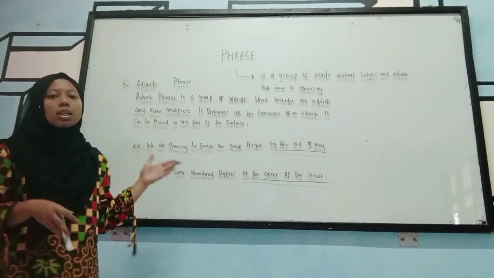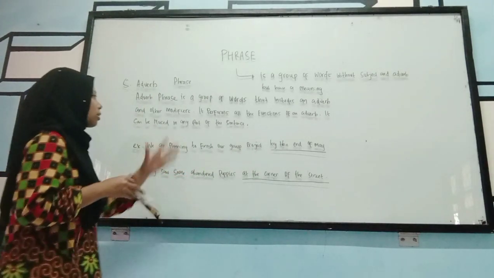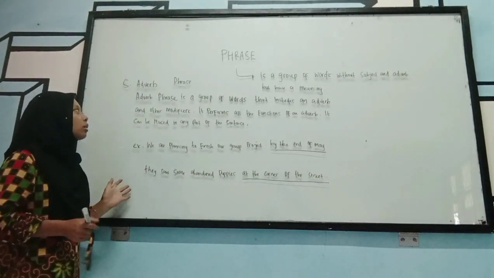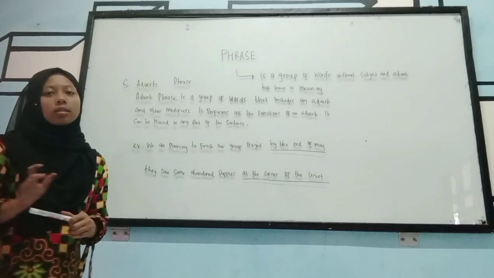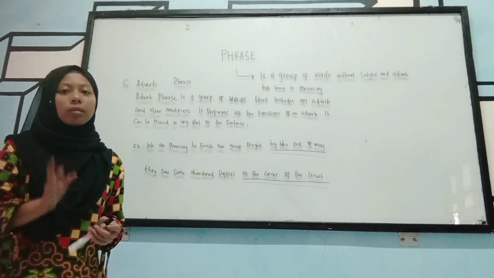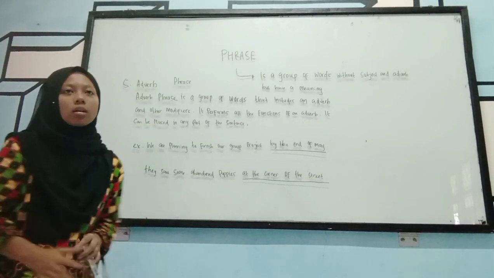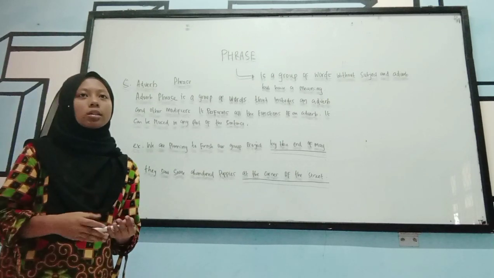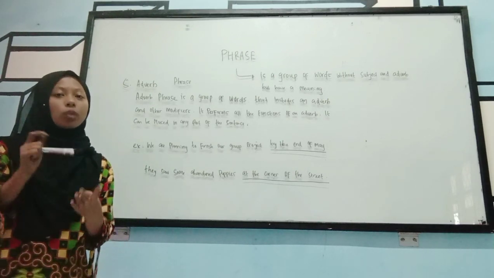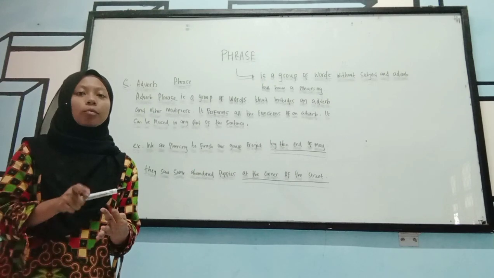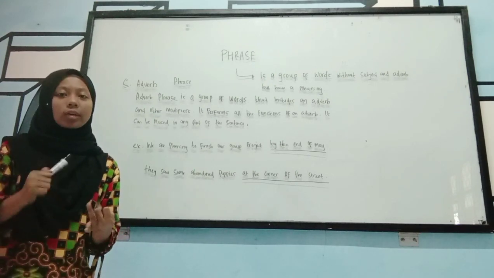It can be placed in any part of a sentence. We need an adverb in the adverb phrase. As we know, there are adverbs like adverb of time, adverb of place, adverb of frequency, and others.